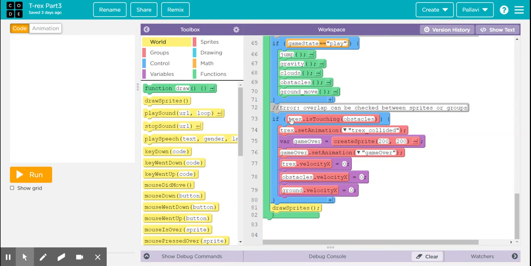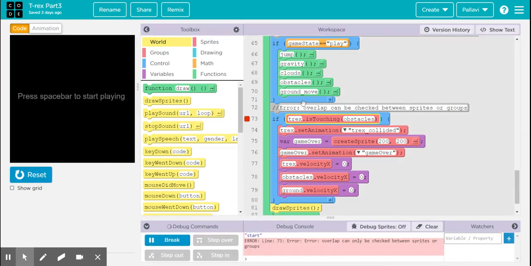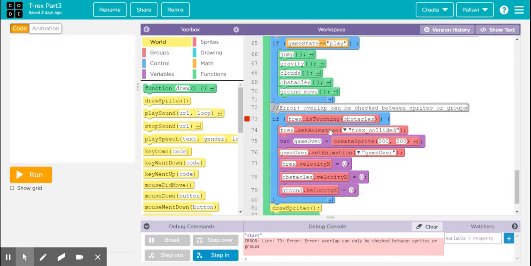Now, if we try to use this code, which we often use, if T-Rex is touching obstacles, we are encountered with an error, which we had never encountered before. The error is: overlap can only be checked between sprites or groups. Now, if you notice, obstacles is not a group.